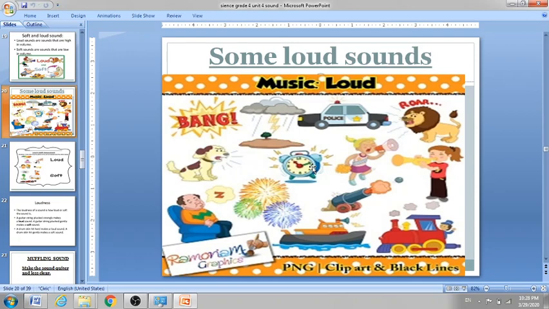Here we have many pictures that show us some loud sounds. Lion roar, loud sound. Police car, loud sound. Alarm clock. Rocket ship. Many sounds are loud. And also thunder sounds.